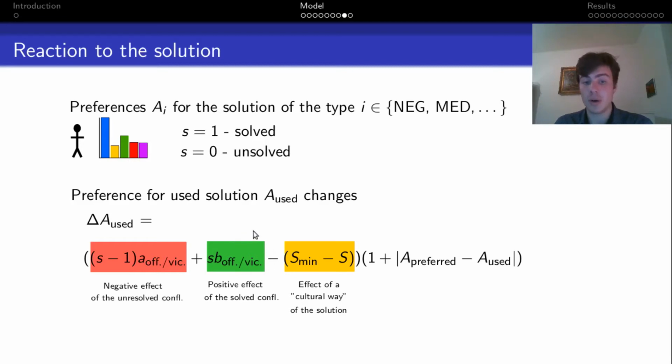There is another effect of the solution, and that's the cultural way of the solution. The conflict may not have been dealt with according to the culture of the participant, and therefore there might be a difference between the customary law of the participant and the customary law of the solution that it's based on. Thanks to this constant, this effect can be negative for great differences, which means that, for example, the effect of state arbitration can be negative.